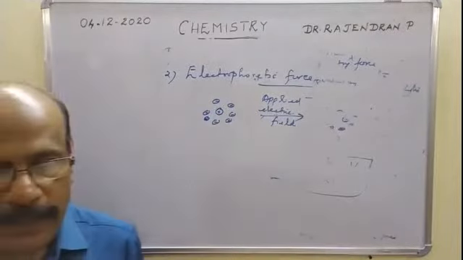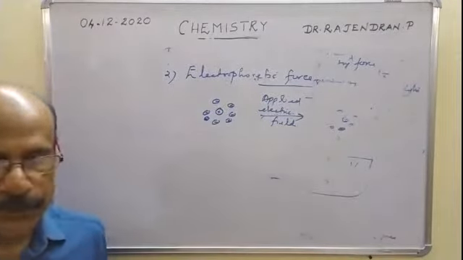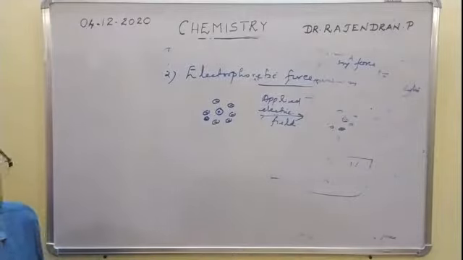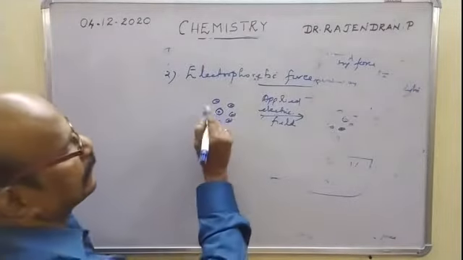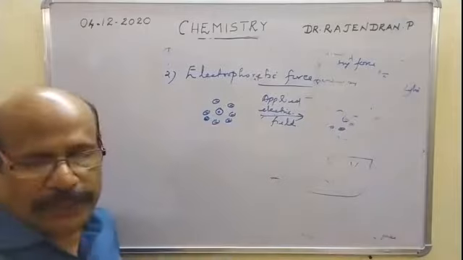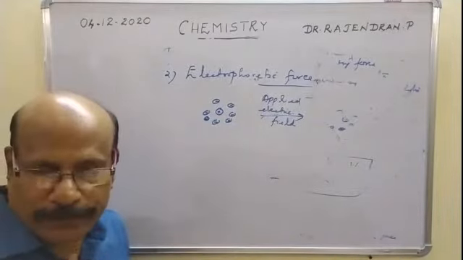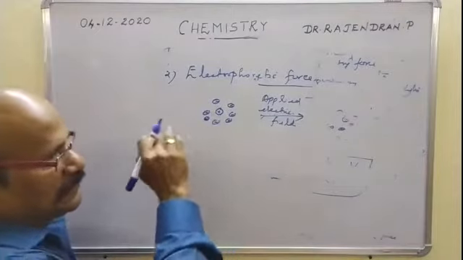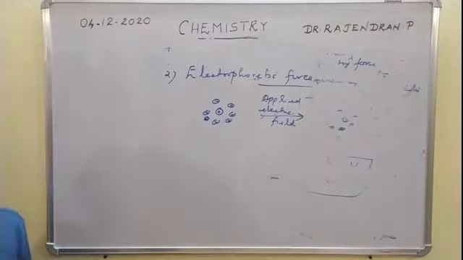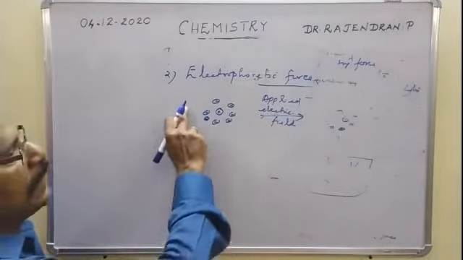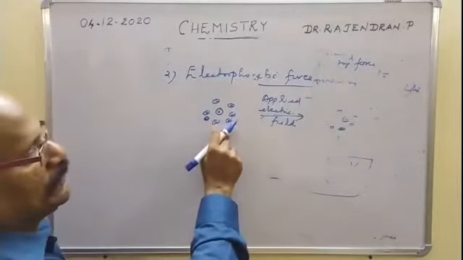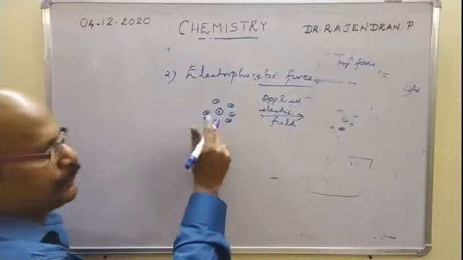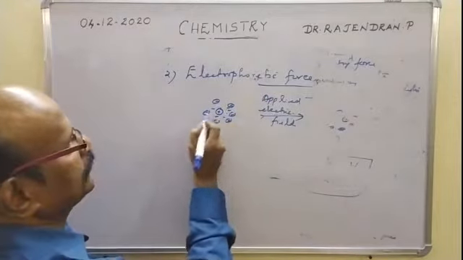the central ion is attached to a large number of solvent molecules, and similarly the ionic atmosphere is also attached to a large number of solvent molecules. That's the situation.